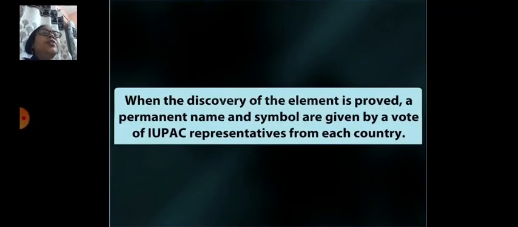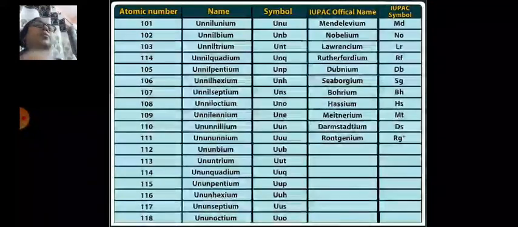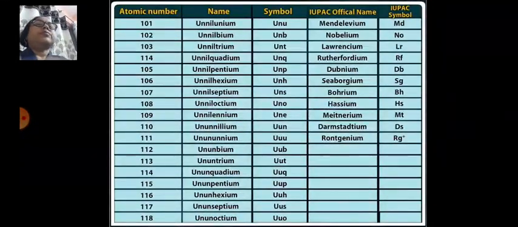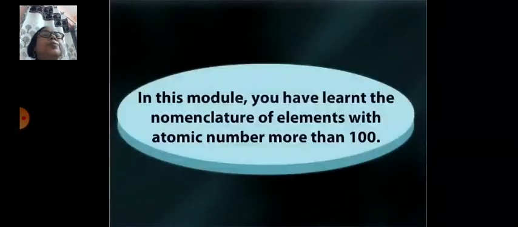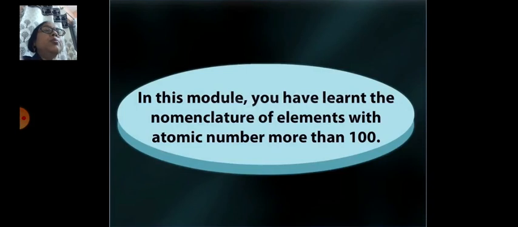When the discovery of the element is proved, a permanent name and symbol are given by a vote of IUPAC representatives from each country. That you can see, atomic number, name. In this module, you have learned the nomenclature of the elements with atomic number more than 100.